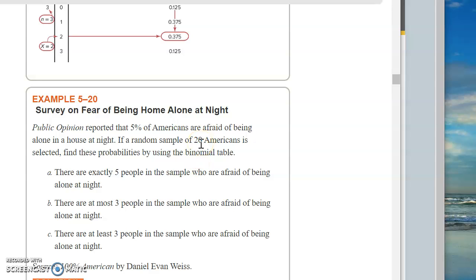Okay, now we are still in section 5-3, and this is recording number 3.